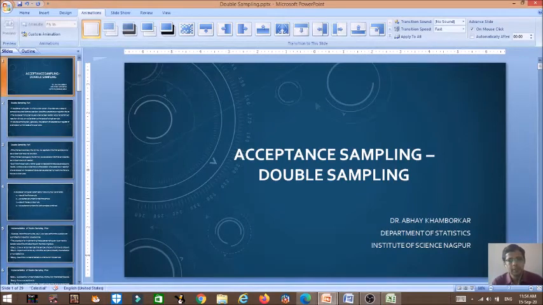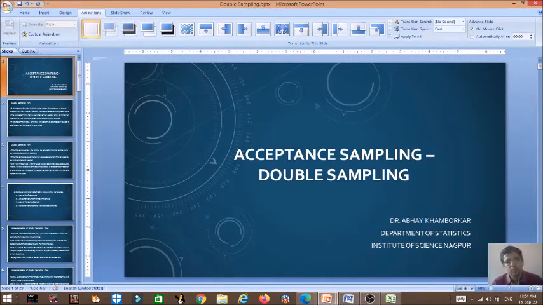In a single sampling plan, we either accept the lot or reject or rectify the lot on the basis of a single sample, and therefore that sampling procedure is known as acceptance single sampling plan. Now, a situation may arise where you may not be able to take a decision on the basis of a single sample. You may require another sample.